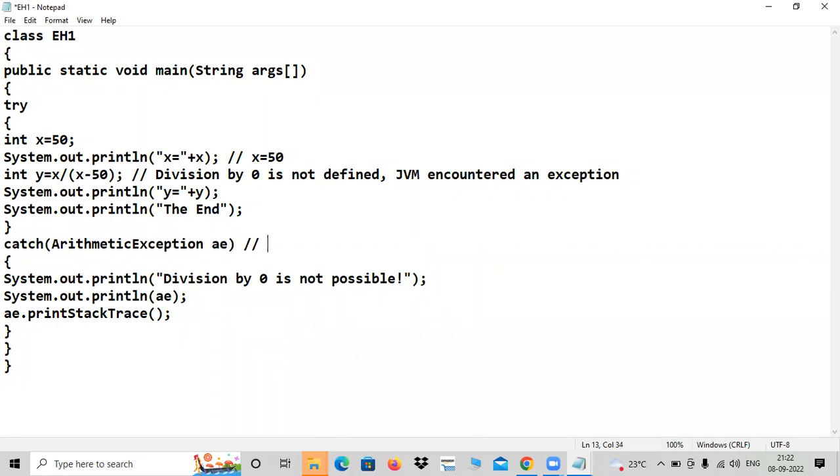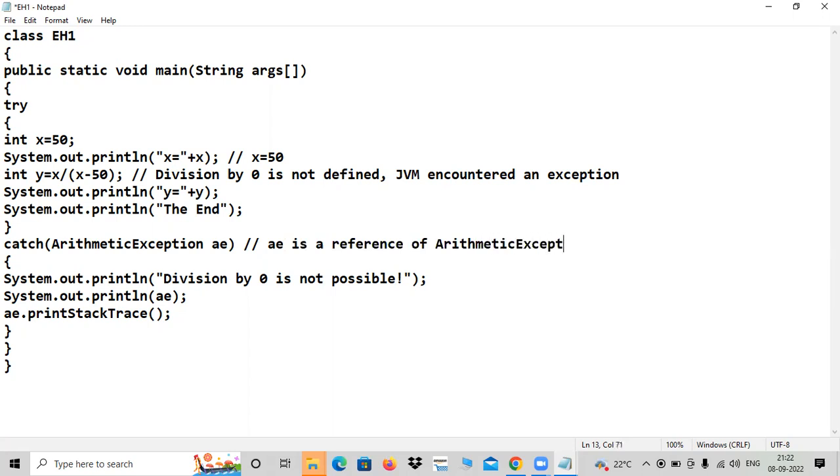By doing like this, what will happen? In books they won't write the meaning of that, but with experience you can gain some knowledge of what exactly is happening. So this AE is a reference of which class? Of arithmetic exception, as you know. It will pick a suitable message from the exception stack. There will be a stack inside this.